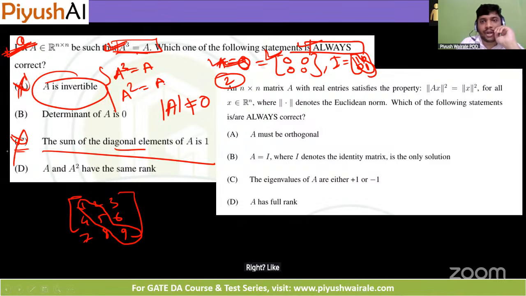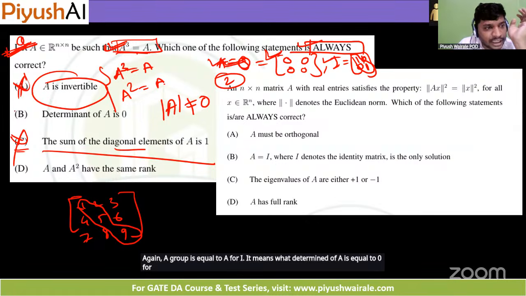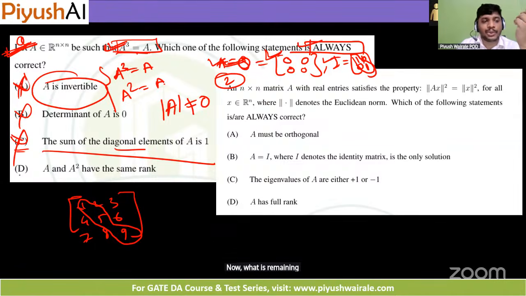Also, if I look at the identity matrix I here, A cube equals A holds for I. It means determinant of A equals 0 for this? No. We can again eliminate option B. Now what is remaining? Option D. So you can guess option D will be correct, and option D is correct here.